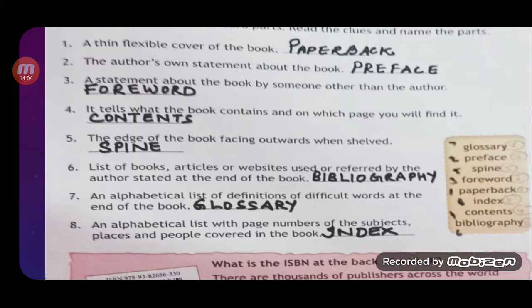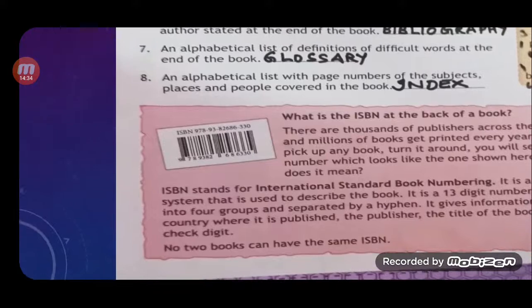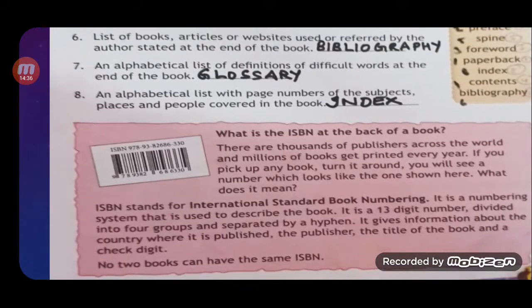outwards when shelved, spine. List of books, articles or websites used or referred to by the author, placed at the end of the book, bibliography. An alphabetical list of definitions of difficult words at the end of the book, it is glossary. An alphabetical list with page numbers of the subjects, places and people covered in the book, that is index. Children, one more thing they have given in the book.